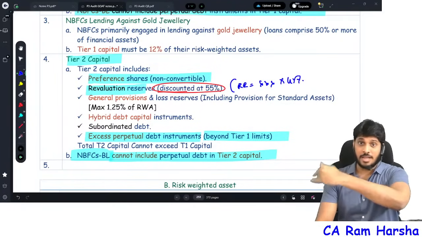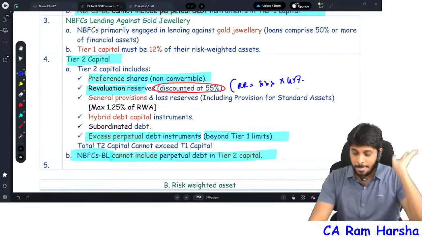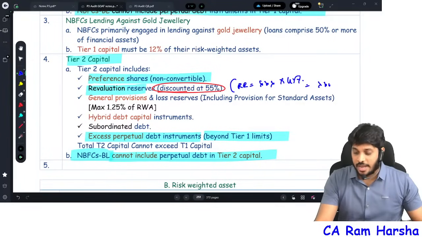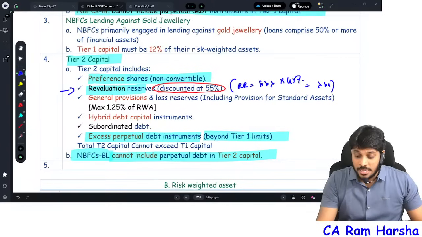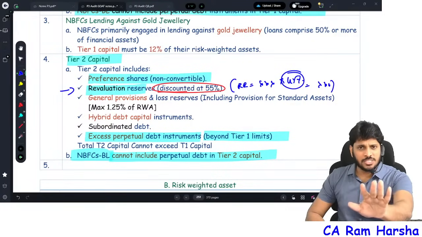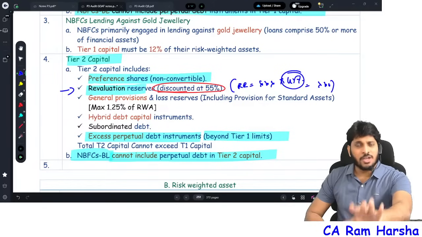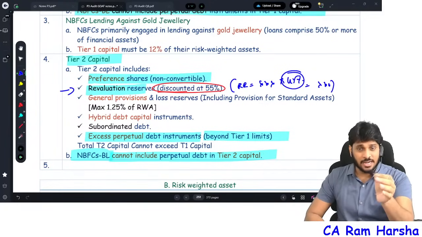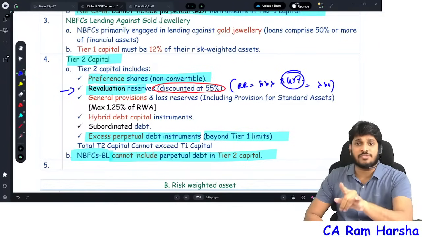Wait, sir, MTP says 55, they did. Wait, I'll tell you. So revaluation reserve into 45% is equal to some value you will get. That value is part of tier 2. 45 discounted at 55 means, tell me, 100 rupees discounted at 10% means 90 rupees, right? Which means 100 minus 10 you do. Same way, if revaluation reserve is 100, discounted at 55 means 100 minus 55 is equal to 45.